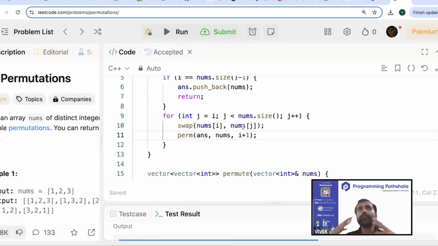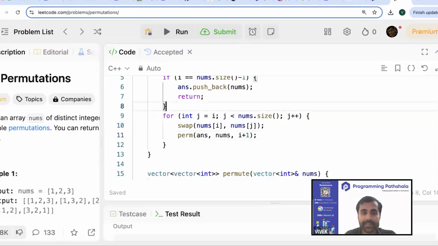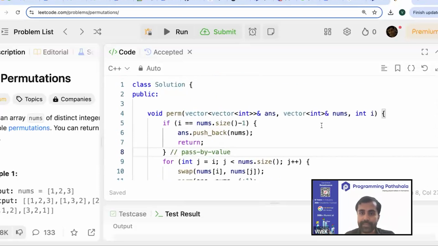So yeah, see, all of you are suggesting to undo, to backtrack. So yeah, backtracking is definitely the best way to deal with this situation. But if you do not know backtracking, what would you do? You would say, hey, let's pass by value. Instead of passing by reference, let's pass by value. Now, if you're passing by value, in that case, you will have to make sure of one thing. And what is that one thing?